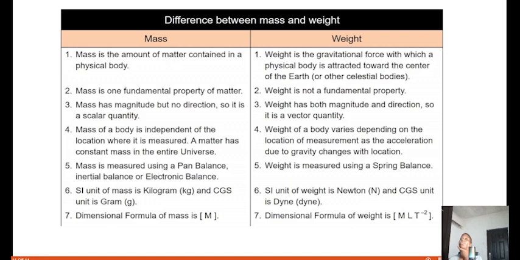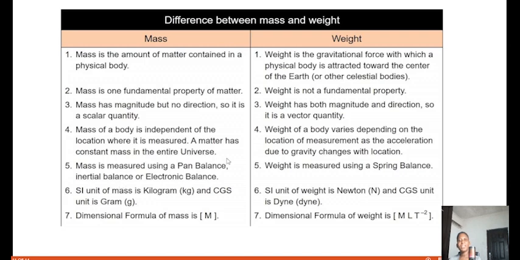So quickly, we're going to go into the differences between mass and weight. So what are mass and weight? Mass is the amount of matter contained in a physical body, while weight is the gravitational force with which a physical body is attracted toward the center of the earth. What we just need to understand is mass is constant everywhere, while weight changes. Why does weight change? Because of the acceleration due to gravity. That's why weight changes. That's why the weight of a body changes.